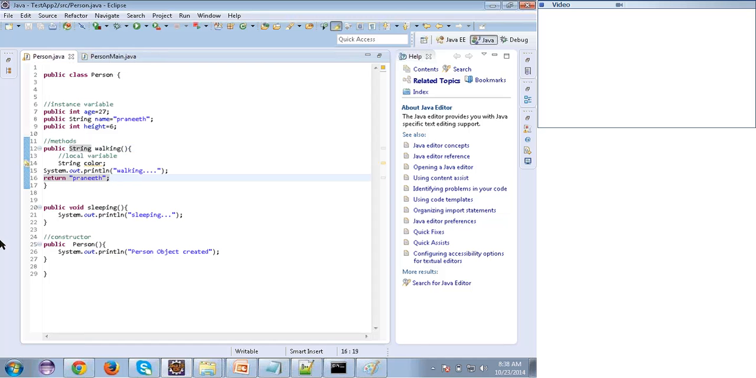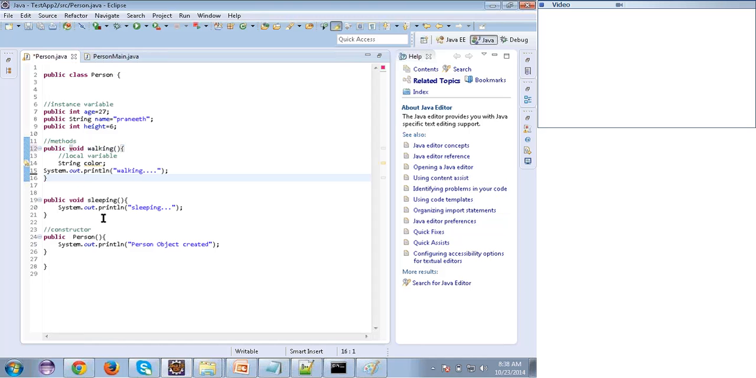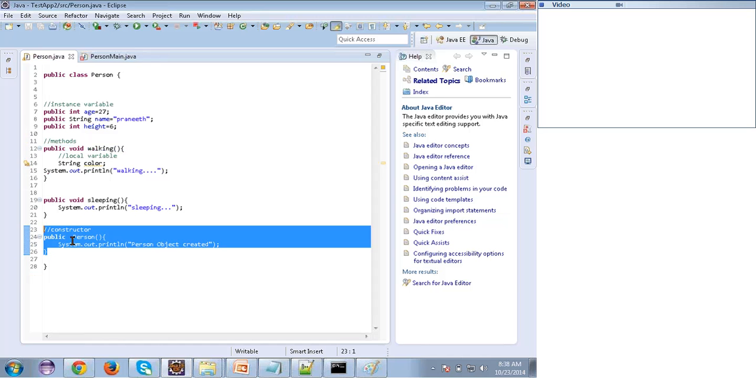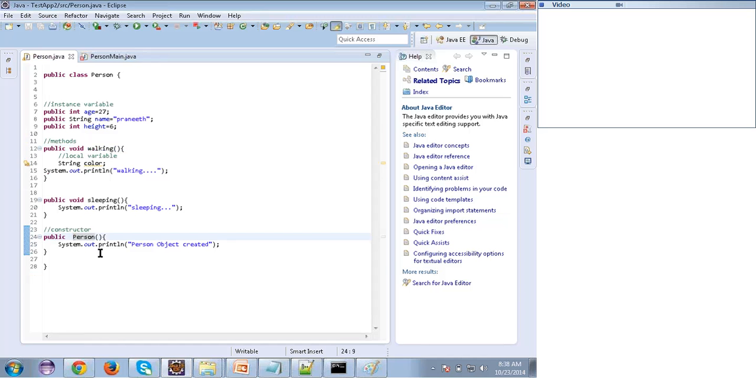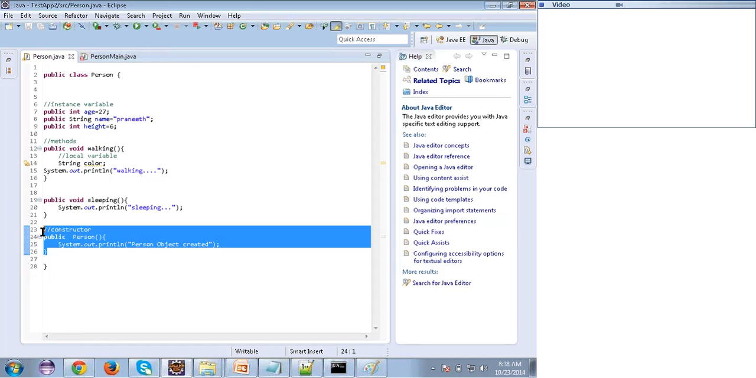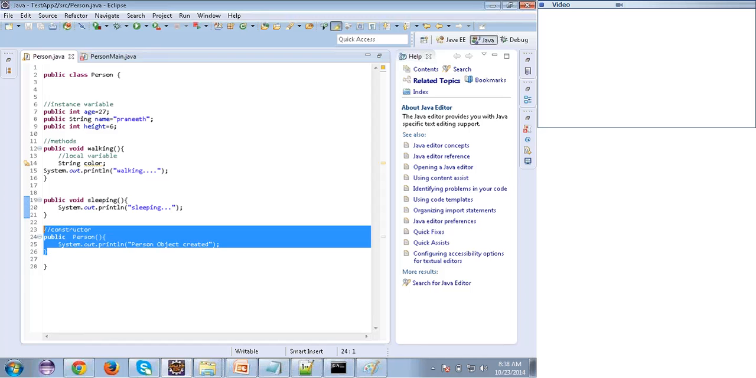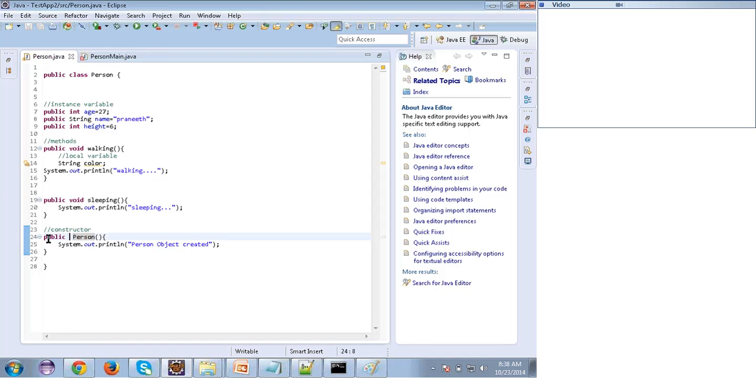So every method has some return type. If I write void, that means it is not returning anything. So, constructor and the method. The difference is the constructor doesn't have any return type. Even void also we should not write. The difference between the method and the constructor is the method has a return type, but the constructor doesn't have any return type. Here I am not writing anything, just public I am writing, then the constructor name.